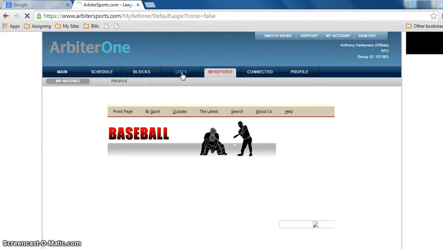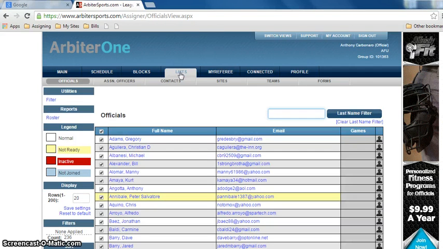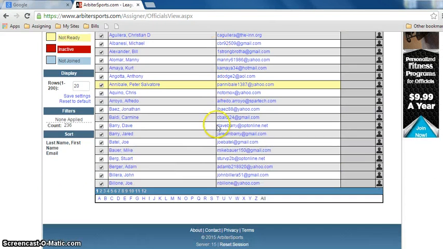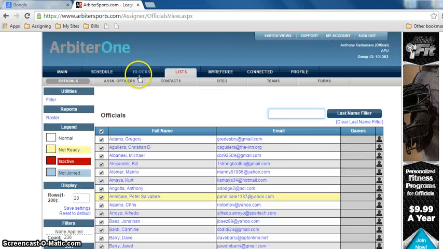Lists gives you the list of all the umpires in our organization. Okay, gives you their names and email addresses. This is only one page. There's 12 of them. Blocks is going to be a separate thing. Let's go to schedule here.